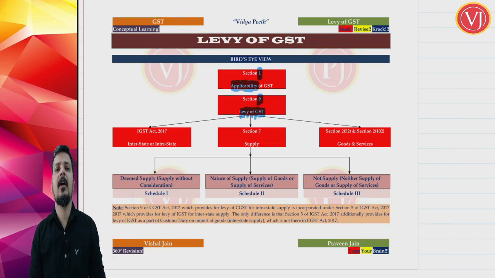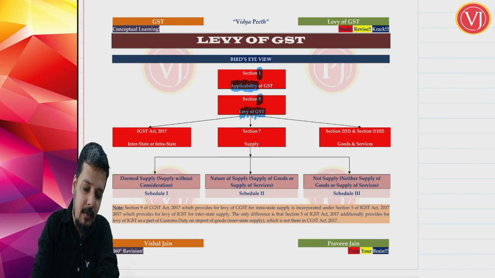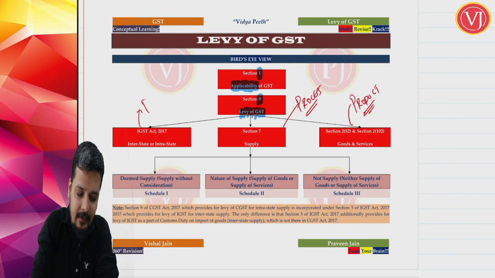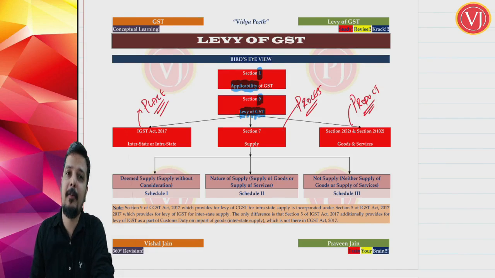When you talk about levy, we are going to see that totally 6 P's have to be satisfied, but the first 3 P's will focus on product, process, and place. How many P's should be there for satisfying levy? Totally 6 P's, but the first 3 P's are very important. Then you are going to see the next 3 P's. So the first 3 P's are product, process, place.